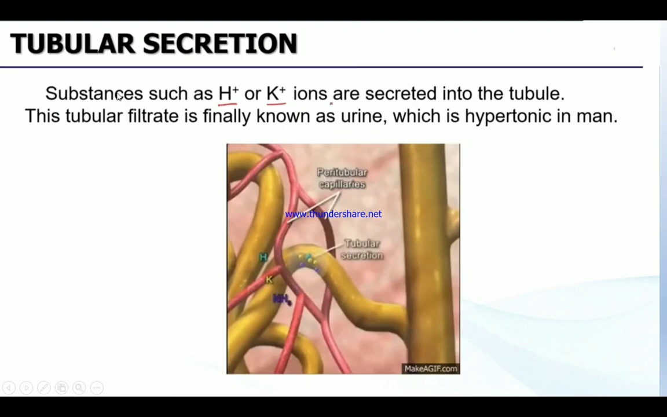And next, substances such as hydrogen ion and potassium ion are secreted into the tubule. The tubular filtrate is finally known as urine. So which substances? Hydrogen ions and potassium ions are secreted in the tubule. So this tubular filtrate is finally known as urine. They are hypertonic in man.